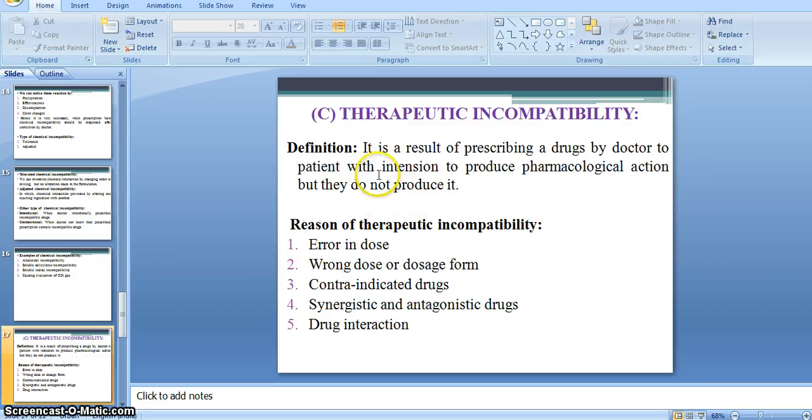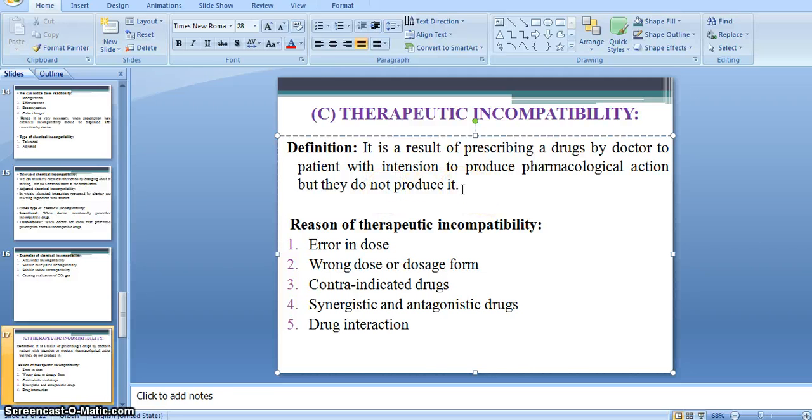Then our third type of incompatibility is therapeutic incompatibility. Okay, therapeutic incompatibility. Therapeutic incompatibility is defined as the result of prescribing a drug by a doctor to a patient with the intention to produce a pharmacological action, but the drug does not produce it.